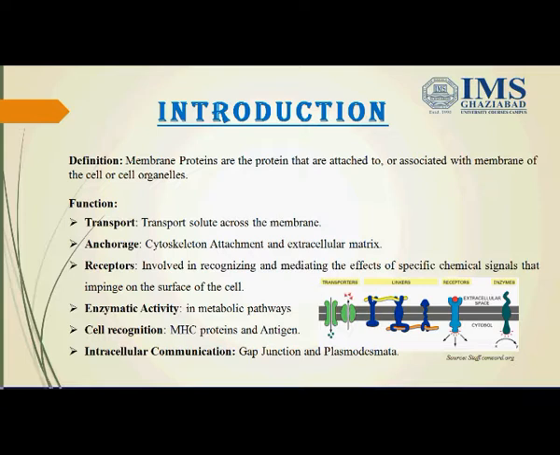Next is receptor. They are involved in recognizing and mediating the effect of specific chemical signals that impinge on the surface of the cell. Hormones, neurotransmitters, and growth promoting substances are examples of a few chemical signals. One of the major important functions of the membrane protein is its enzymatic activity. Enzymes are involved in the metabolic pathway. Example, GAPDH involved in the catabolism of blood glucose.